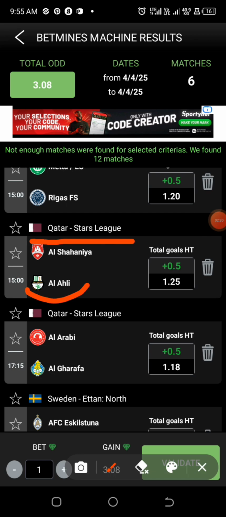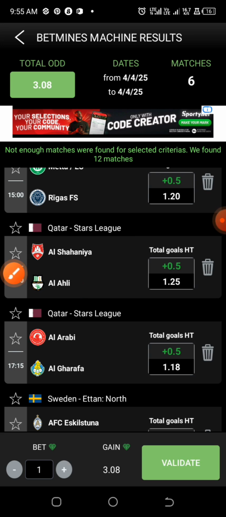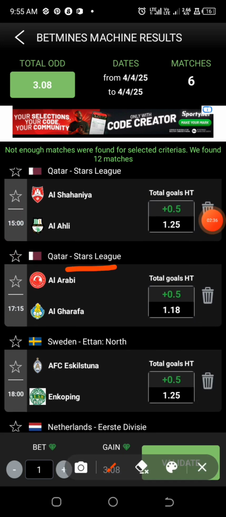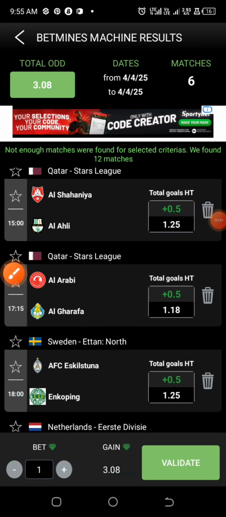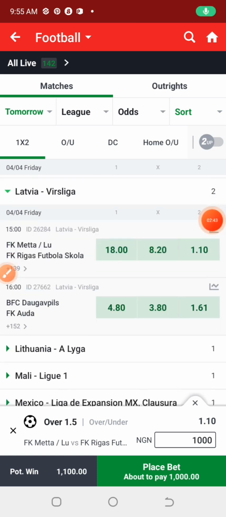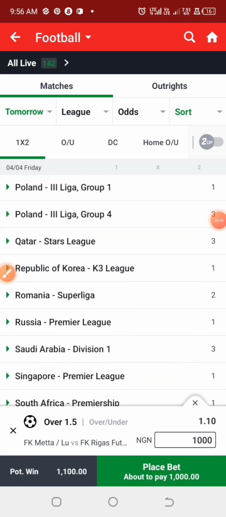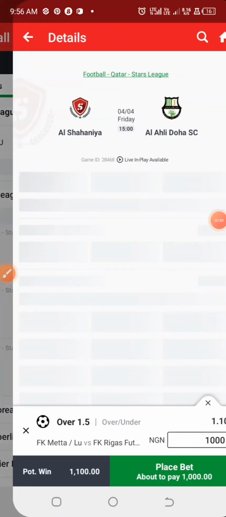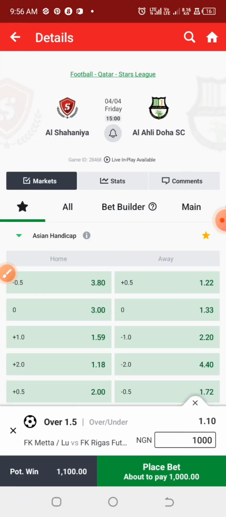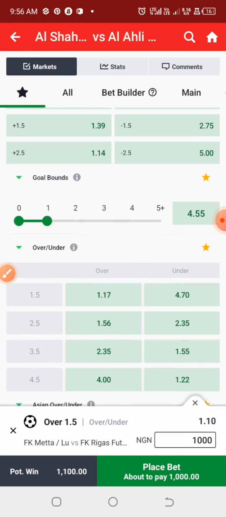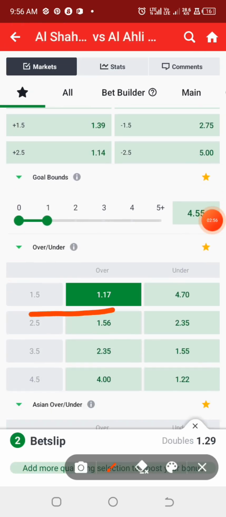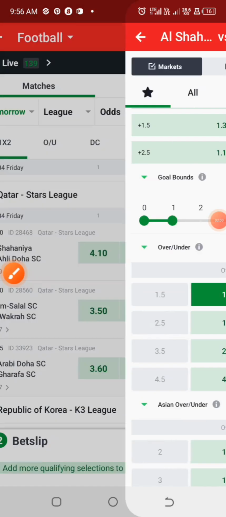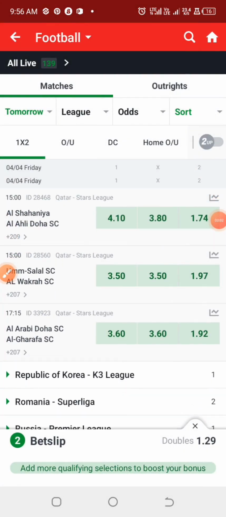We are moving on to the second game under the Qatar league, and we have 2 games under this. The first one is over 1.5 goals also, and the other one happens to be second half over 0.5 goals. Let us check the odd for these 2 games. We have the odd for over 1.5 goals for this match at 1.17.